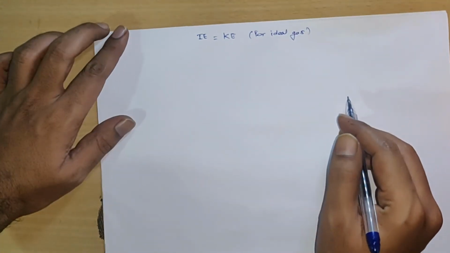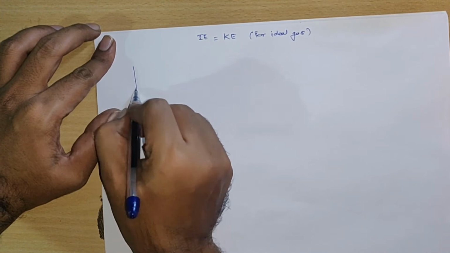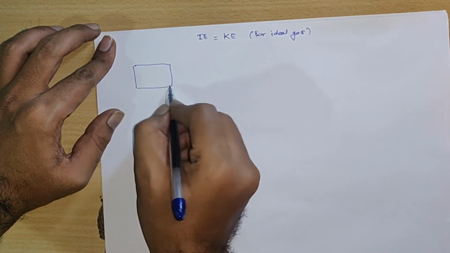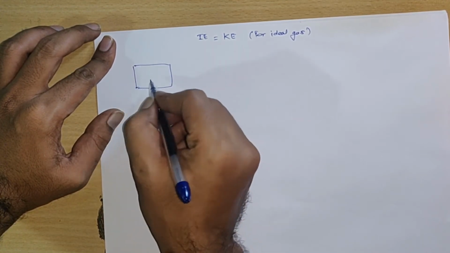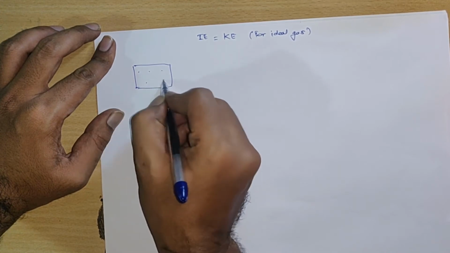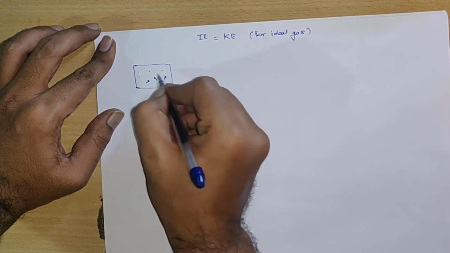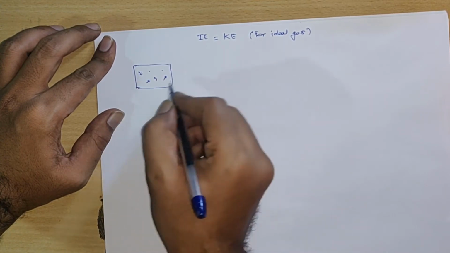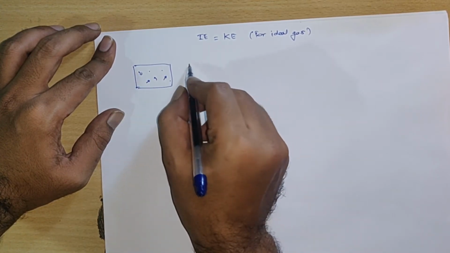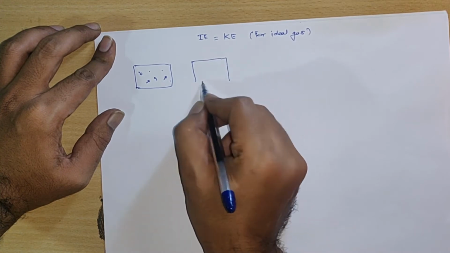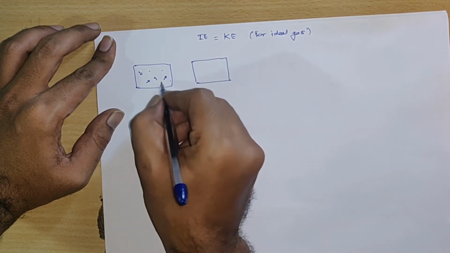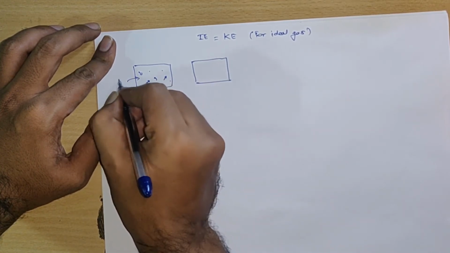Suppose these are the gas molecules, and this is the container which is at room temperature. These gas molecules are moving with some speed at this room temperature. But what happens when we start heating them? At this stage the temperature is T1.